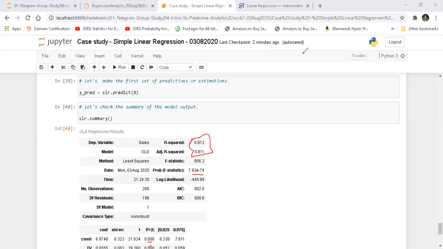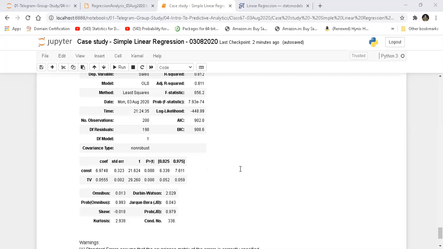So if my job is done, then let me come down and write down the equation, and we are going to make a stop over here. Sales is equal to 6.97 plus 0.056 multiplied by TV. This is my final model.